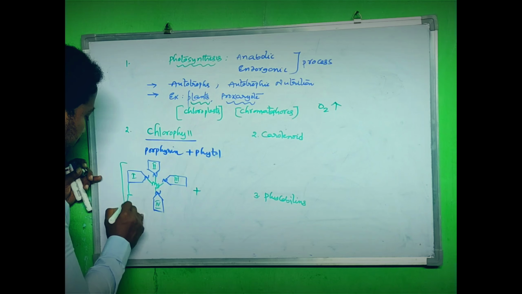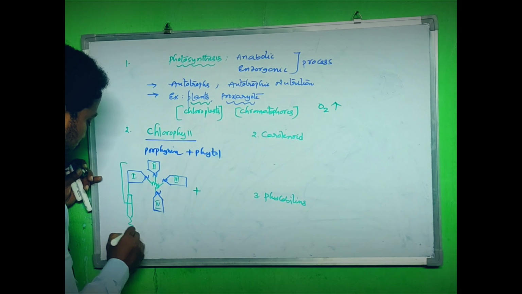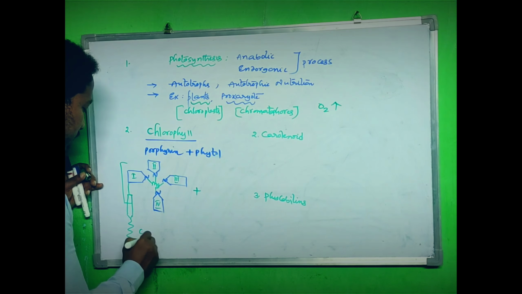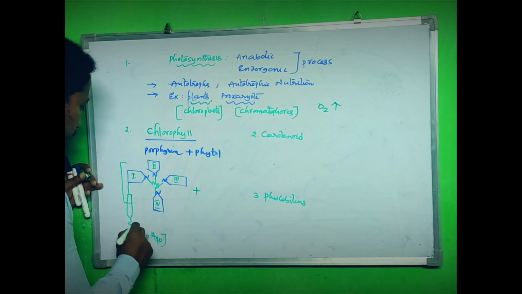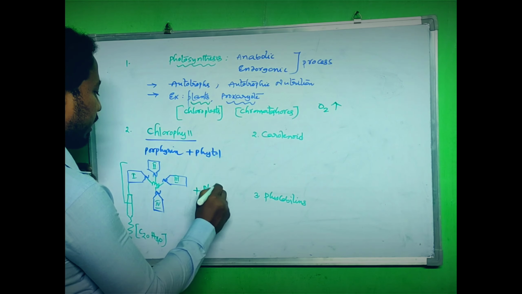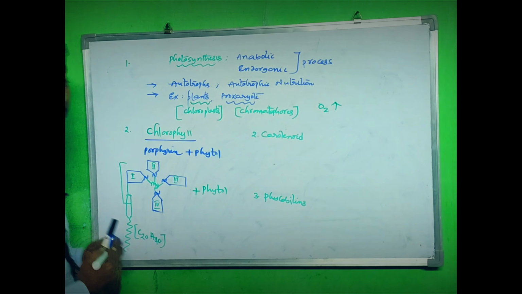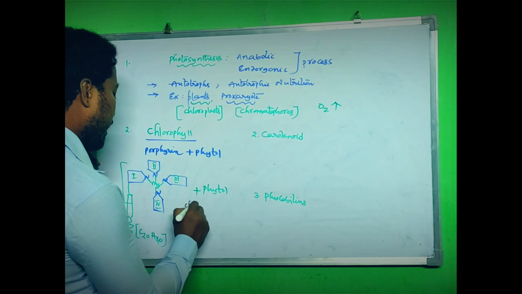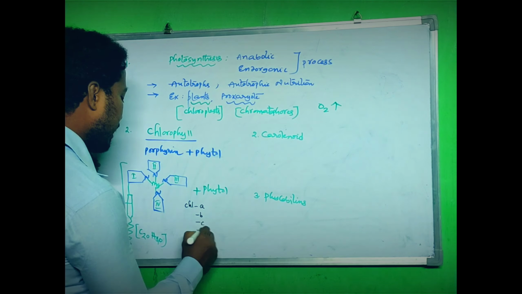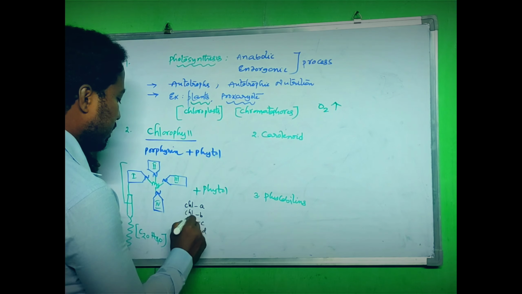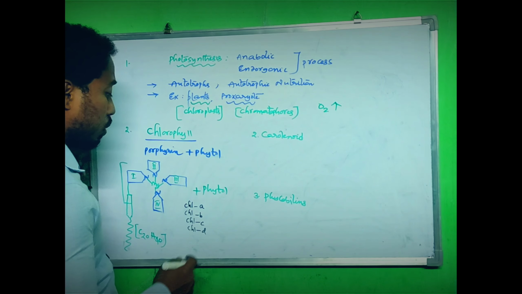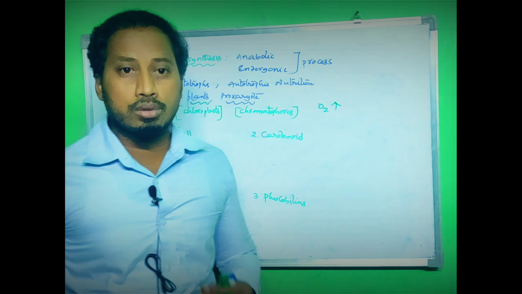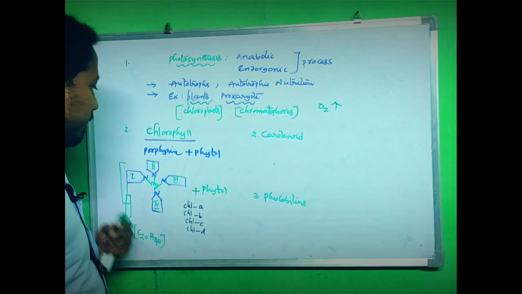The phytol tail is combined with it. The phytol tail is actually a hydrocarbon chain, C20H40. Phytol and porphyrin together are called a chlorophyll molecule. There are many types: chlorophyll A, chlorophyll B, chlorophyll C and chlorophyll D. Based on its role, it forms a reaction center, and other forms are associated pigments. I will explain later.